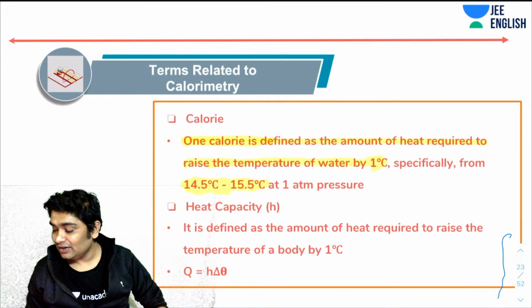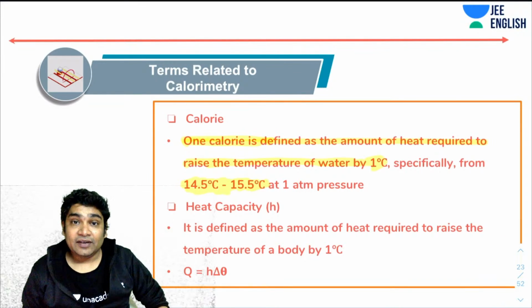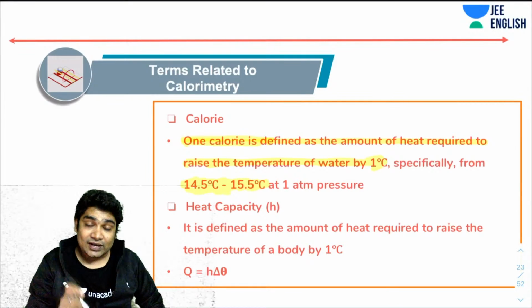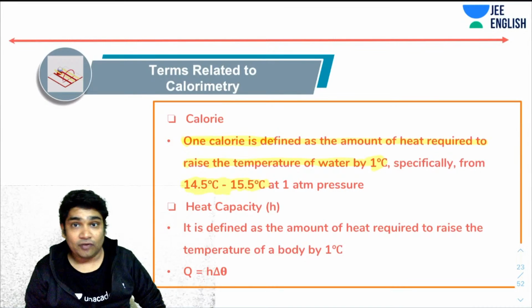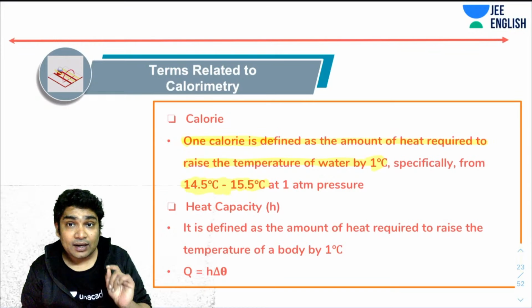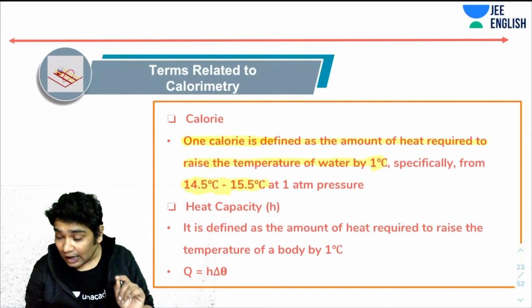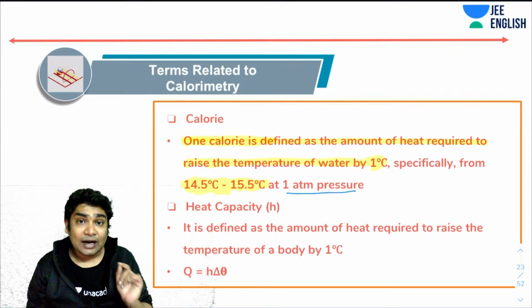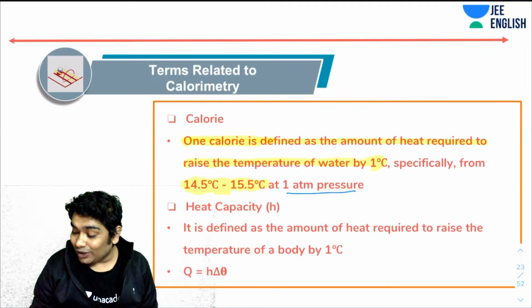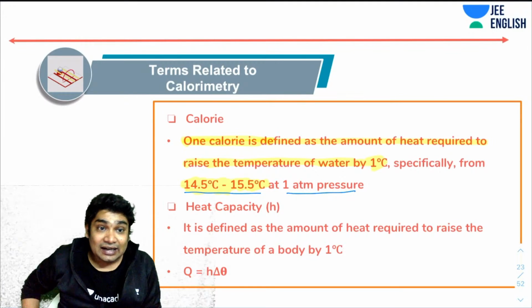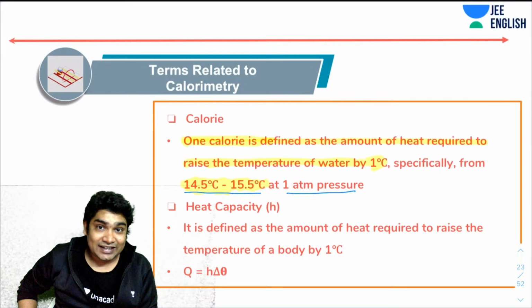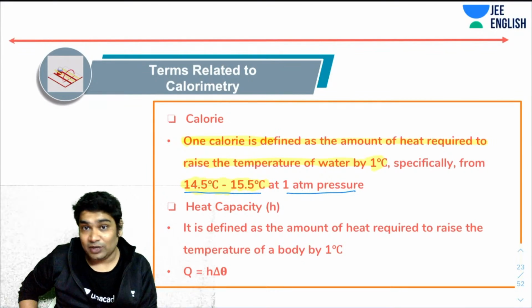As I said, be very careful with your definitions. In Mains, they have asked the exact question on the definition of calorie. So 1 calorie is defined as the amount of heat required to raise the temperature of water by 1 degree at 1 atmospheric pressure, and that too from 14.5 to 15.5. Please note that this is very important. This has been asked in JEE Mains more than once, by the way. Exact question on this definition. So make sure you know that.